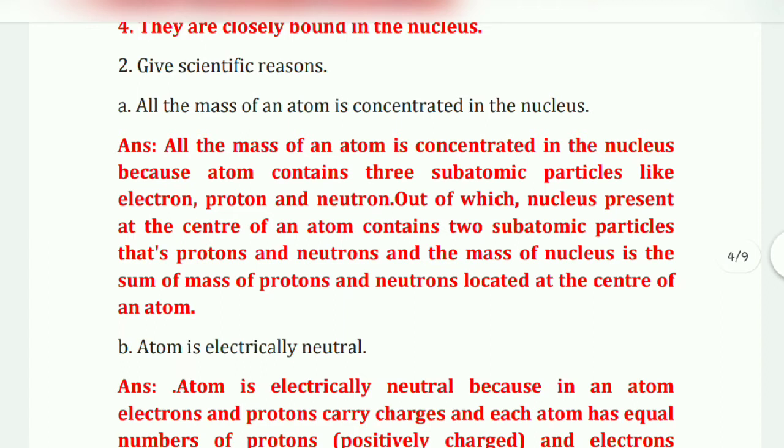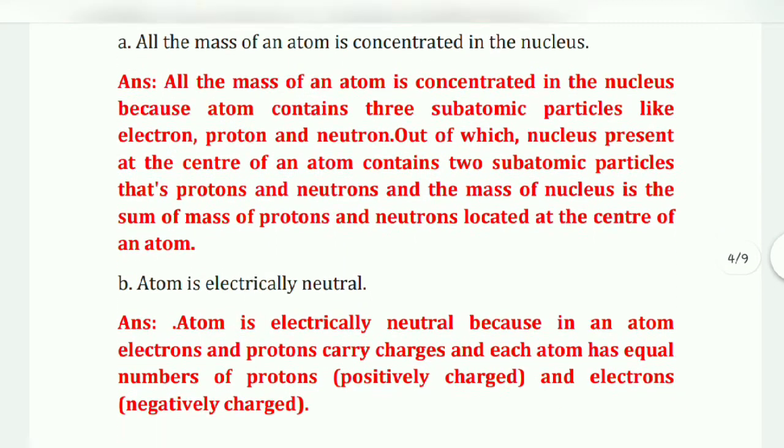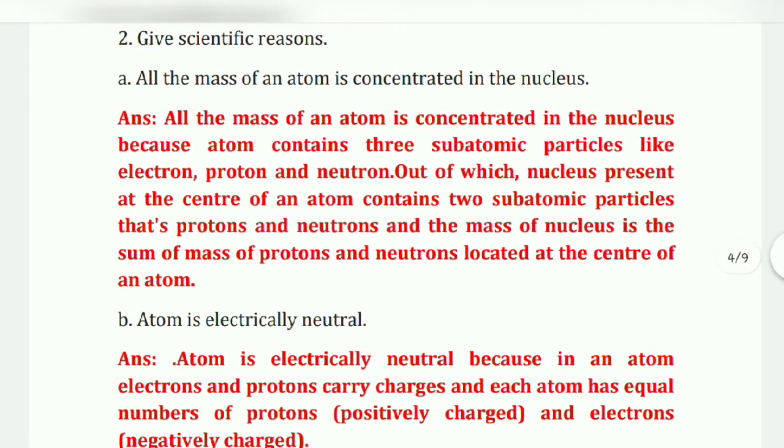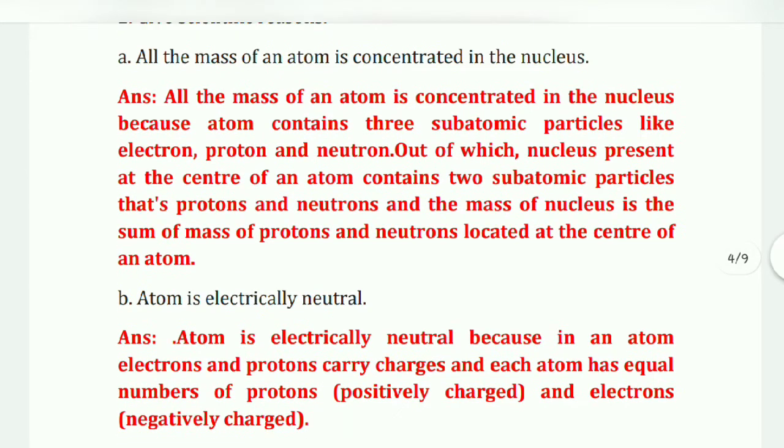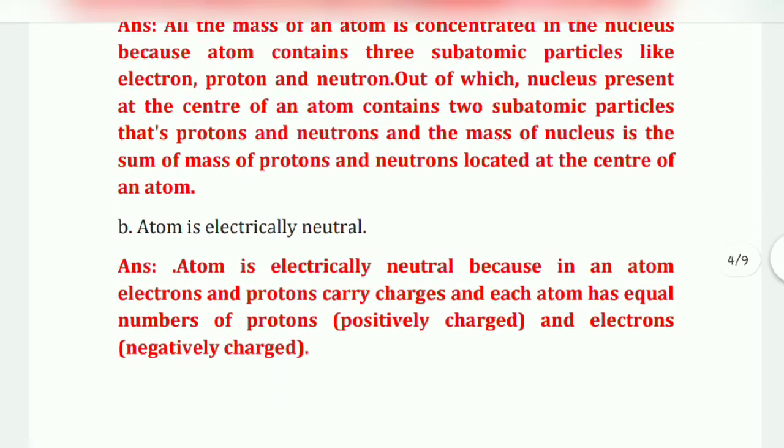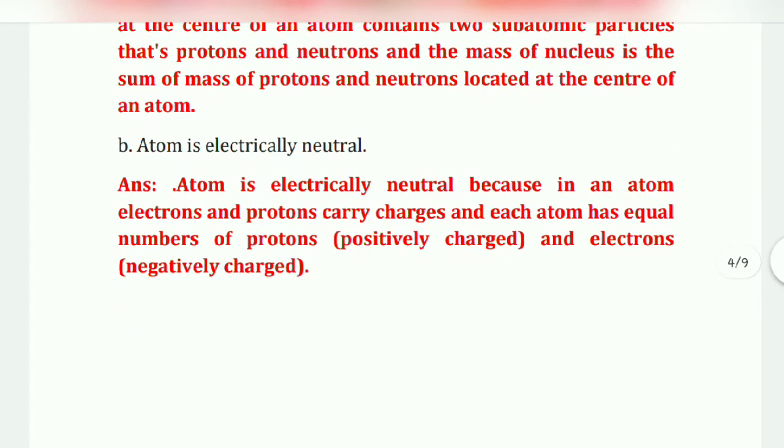All the mass of an atom is concentrated in the nucleus because an atom contains three subatomic particles: electron, proton and neutron. Out of these, the nucleus, present at the center of an atom, contains two subatomic particles, proton and neutron, and the mass of the nucleus is the sum of the mass of protons and neutrons located at the center of an atom. Okay, then move to the second question.